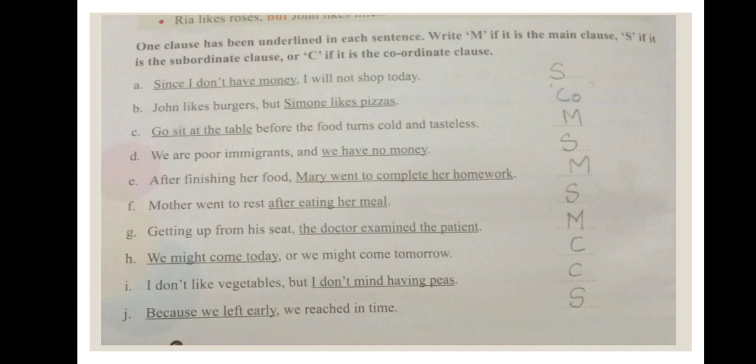John likes burgers, but Simon likes pizzas. Here we have but. So it is coordinate clause. But Simon likes pizzas. It doesn't give complete meaning. And it has but. So it is coordinate clause.